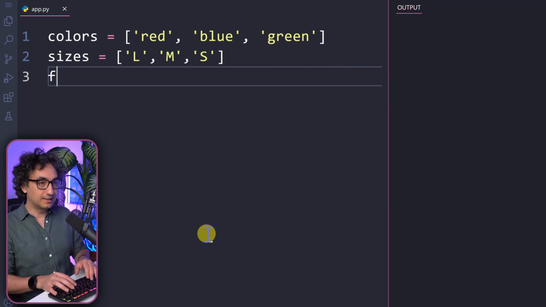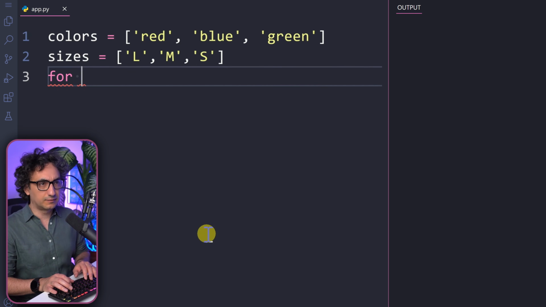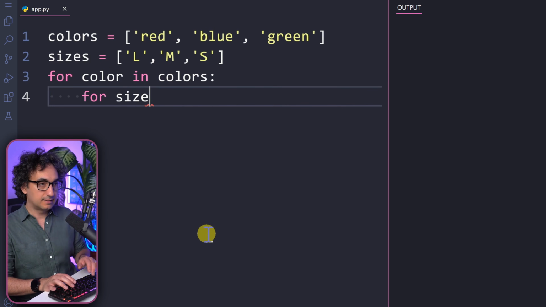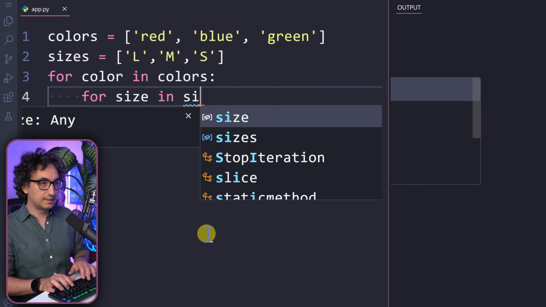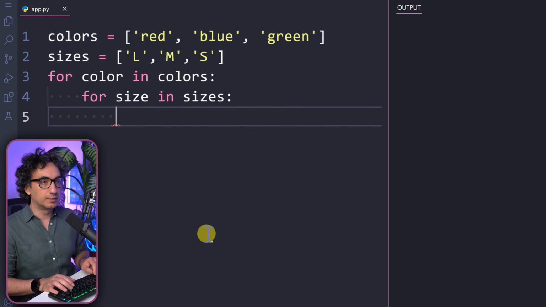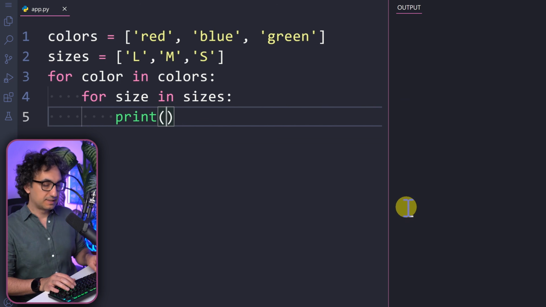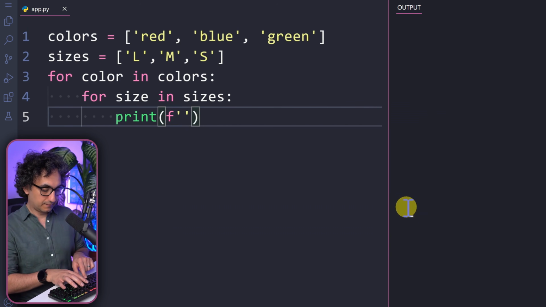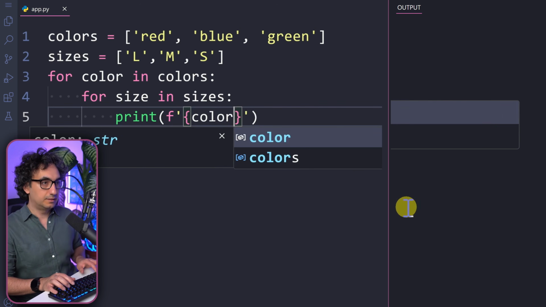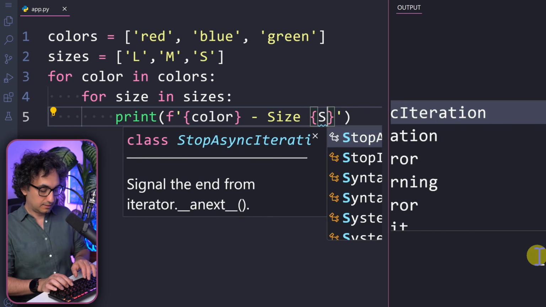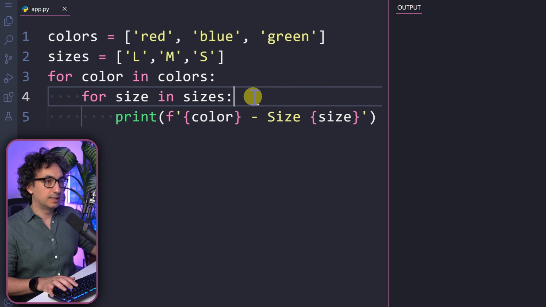Now, in order to do that, we can use nested loops. And here it doesn't matter where you start. For example, let's start with the colors. So for color in colors. The next one is going to be the size as an inner loop. So for size in sizes. Now, all we have to do is print those two variables. So print, where the first variable is the color, and then after that the variable size. So now let's go and execute it.